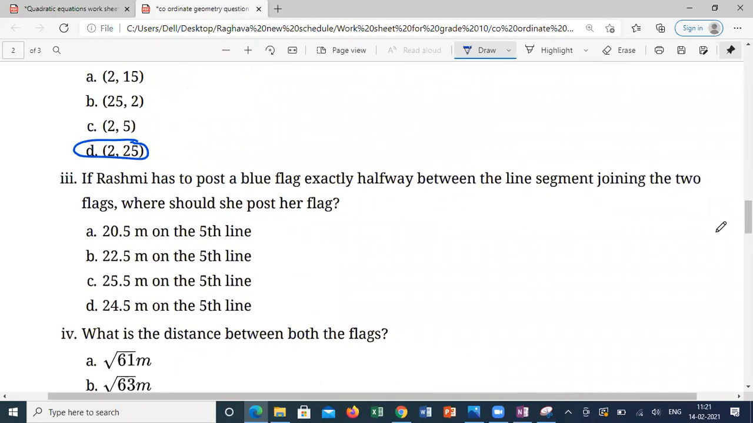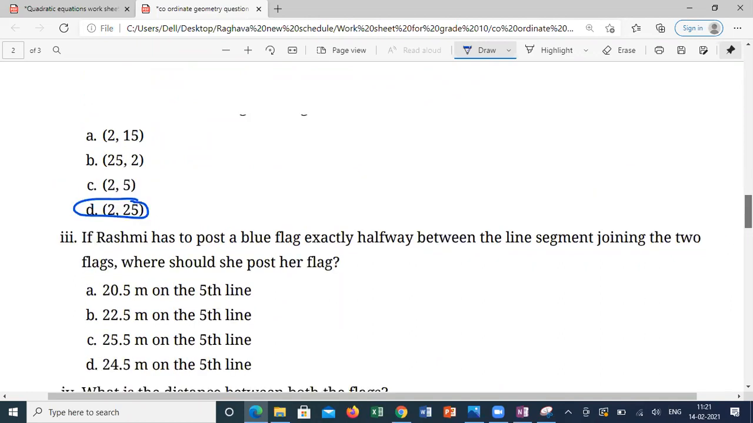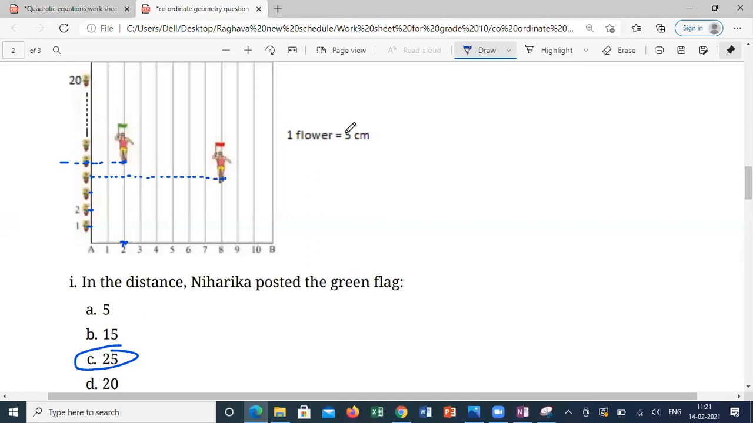Then what about the third one? Rashmi has to pose a blue flag exactly halfway between the line segment joining the two flags. So which two flags is she in between?